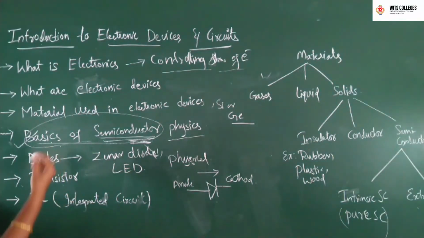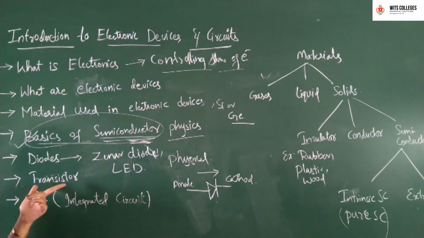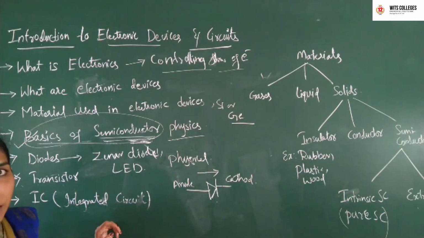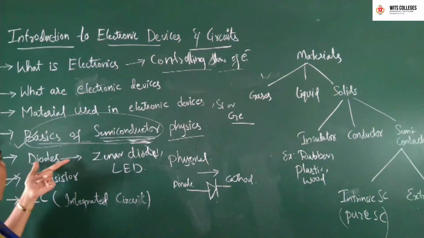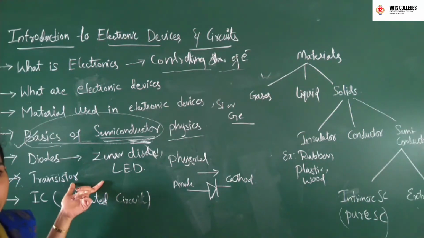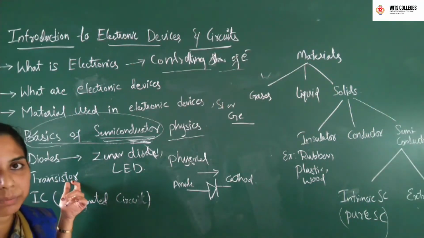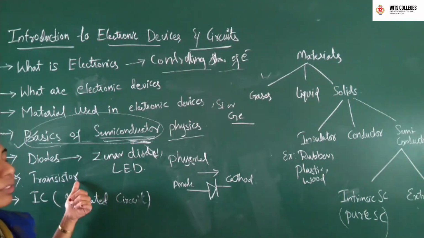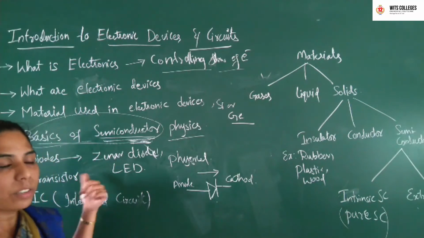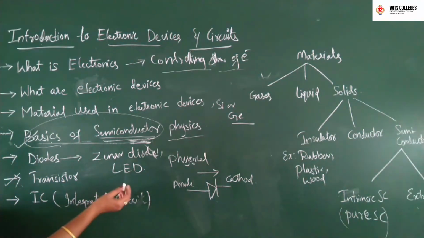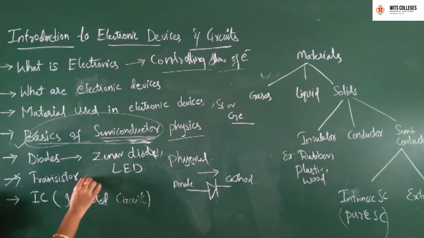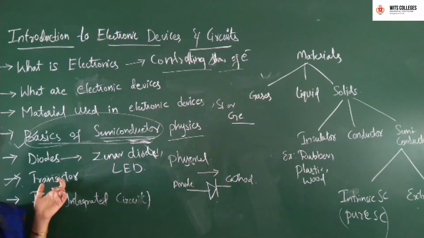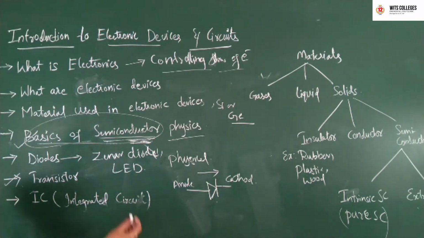In the second unit, we'll see transistors. What is a transistor and how do we make one? If two diodes are joined back to back, we form a transistor. We will also see the types of transistor. I have told you that a transistor can be used as an amplifier.